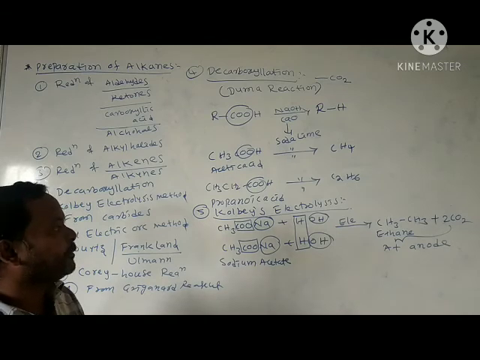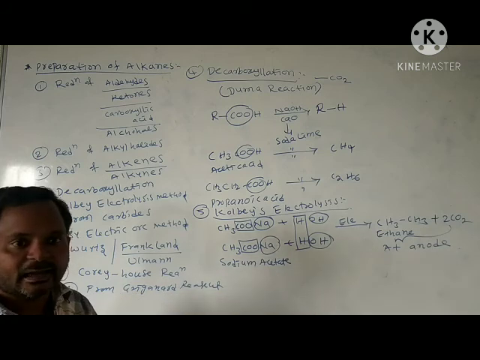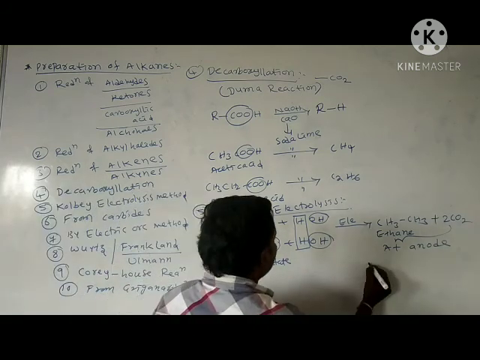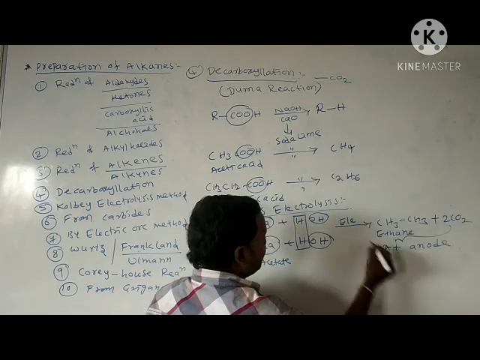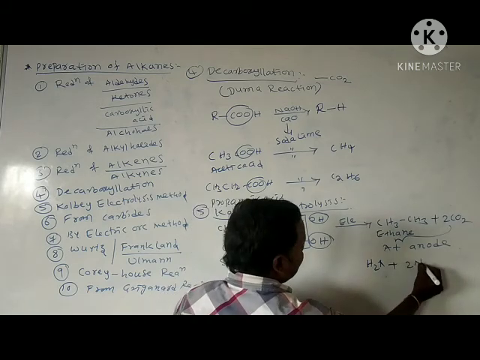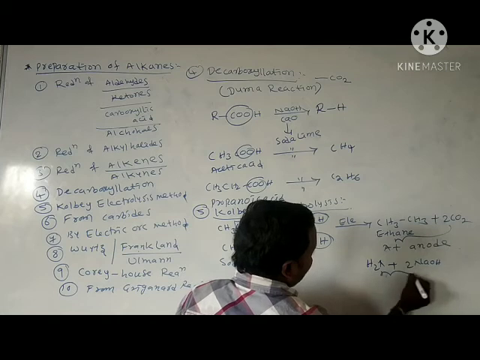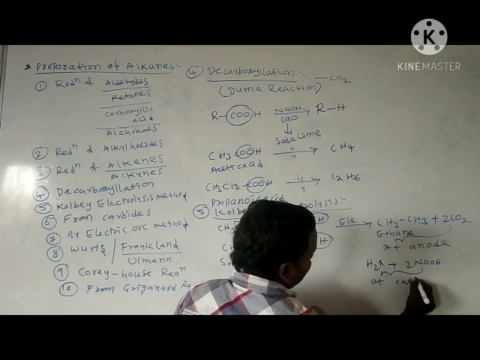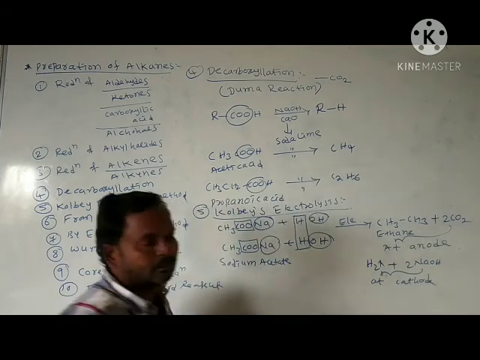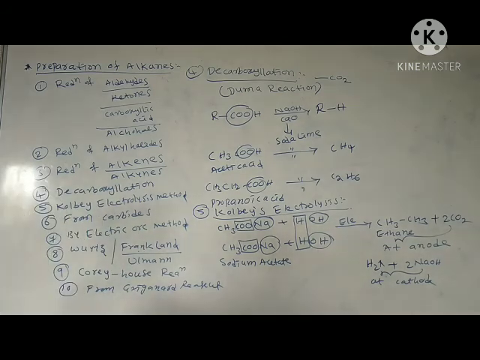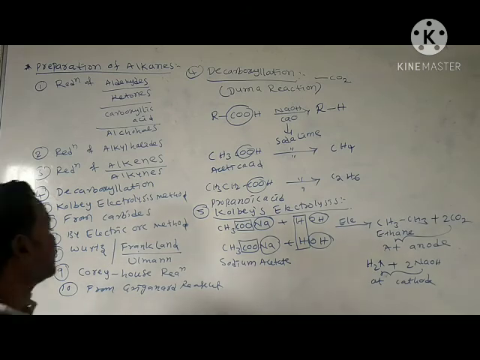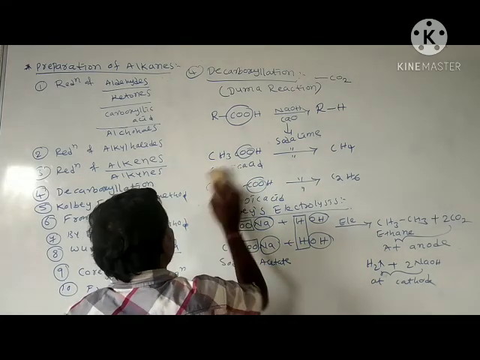Okay, the Kolbe electrolysis of sodium acetate gives ethane at the anode. Along with that, hydrogen gas evolves here, plus 2 moles of sodium hydroxide. These are formed at the cathode. Decarboxylation and Kolbe's electrolysis are the two important reactions.